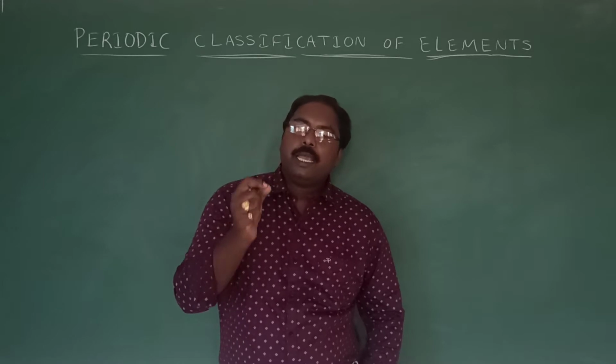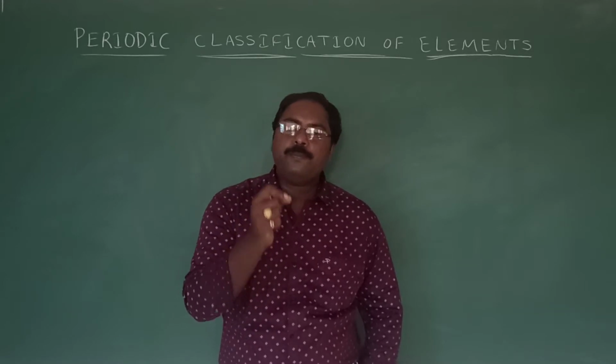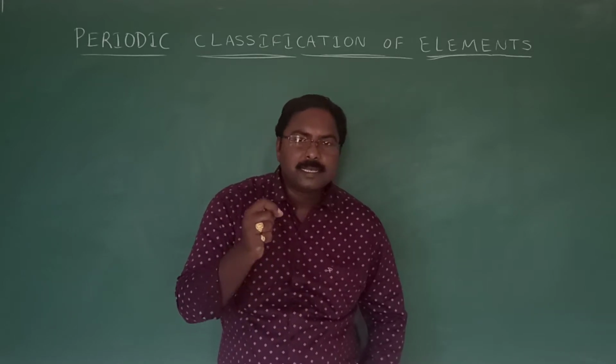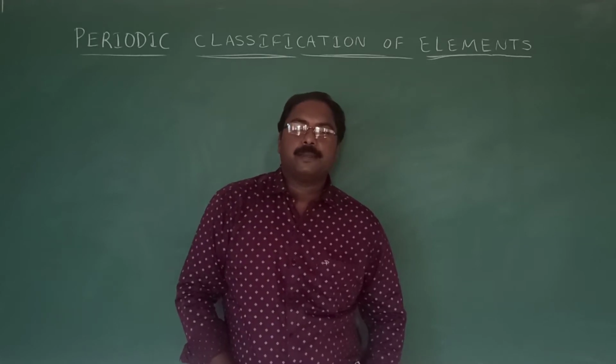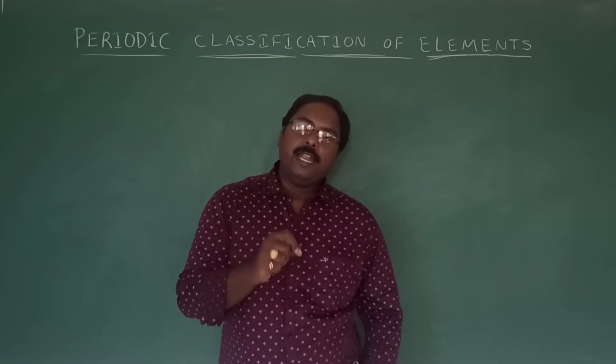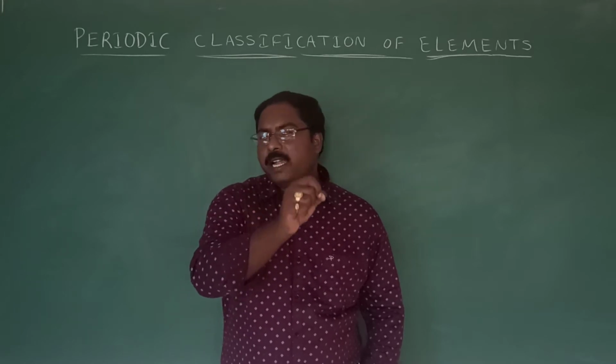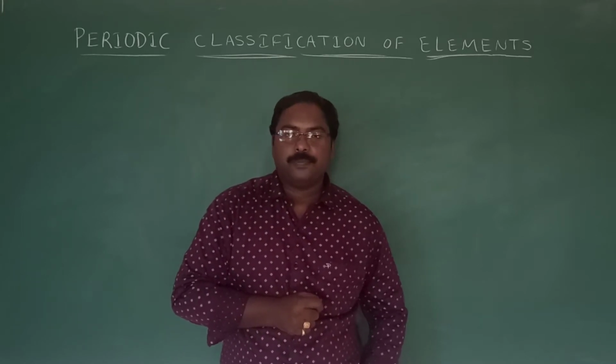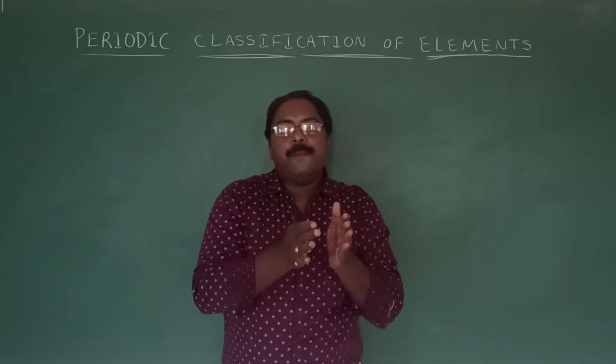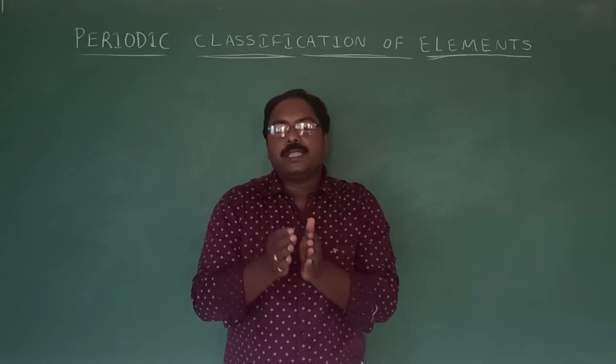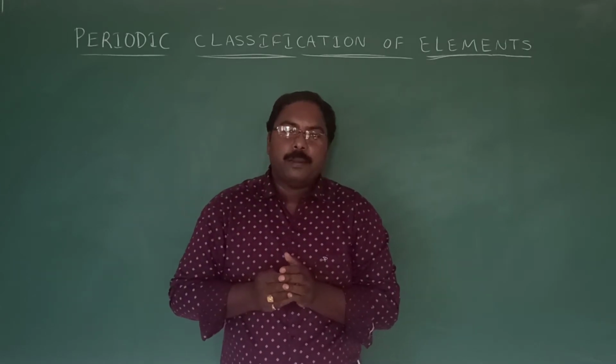And we know every element has some physical properties as well as some chemical properties. The behavior of one element is somewhere different from other elements, right? Maybe an element has some similarities with other elements.